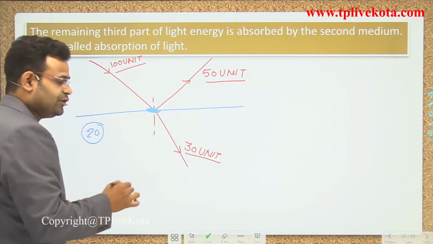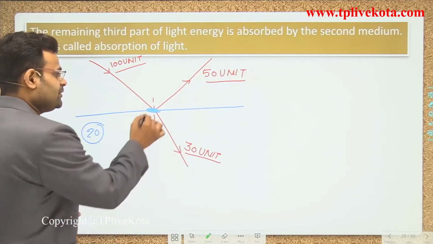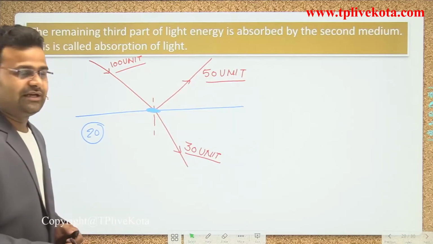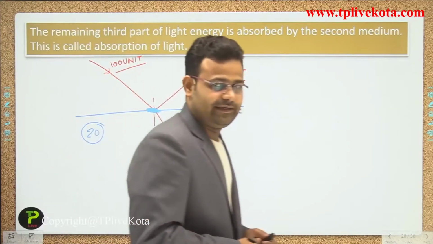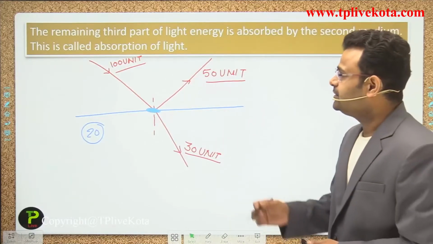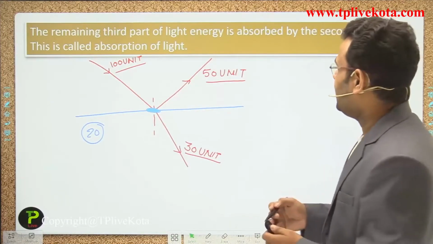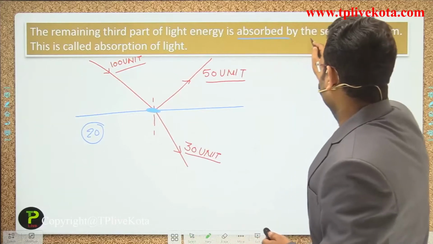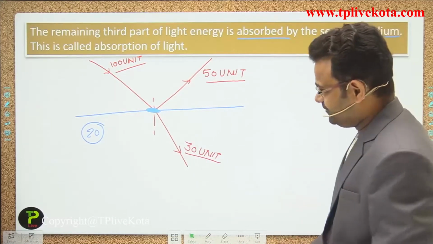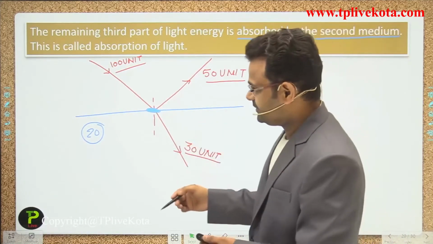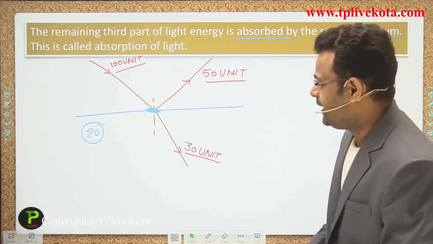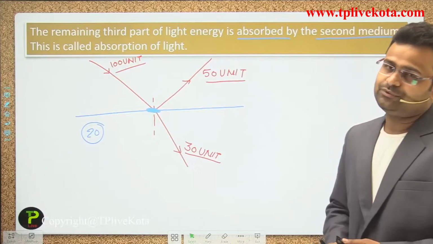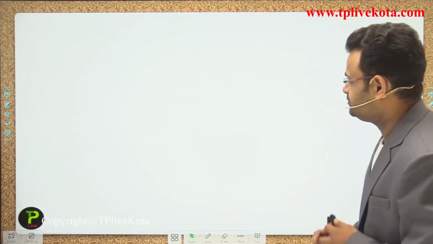That part is called the absorption of light, guys. The remaining third part of the light energy is absorbed by the second medium. That process is called the absorption of light.